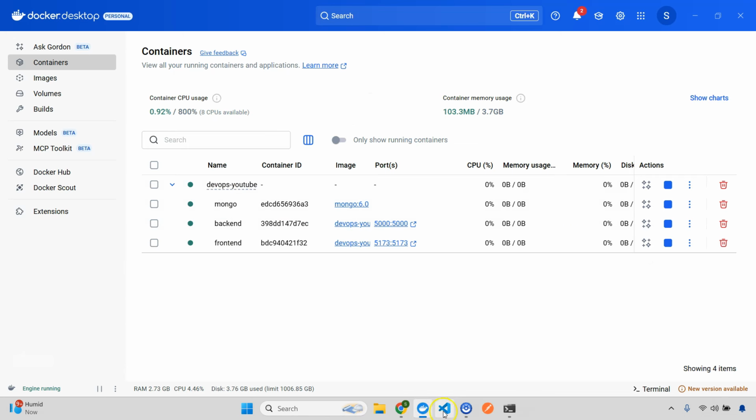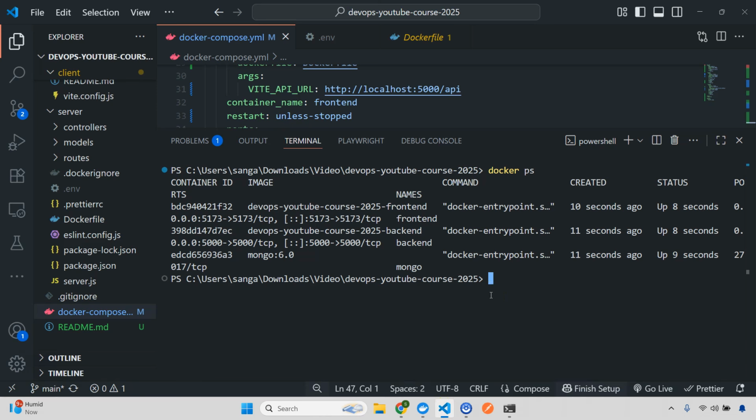So now next thing, let's say I want to inspect our volume, and also I want to inspect the network. So I will do that. So first I'll do docker volume ls. This is actually important. Why?